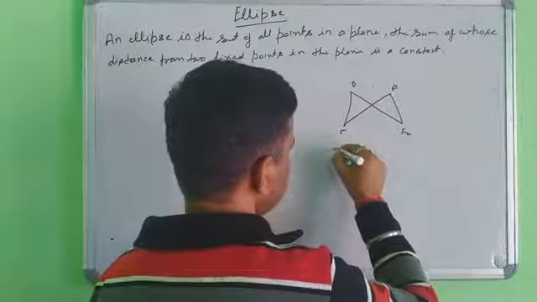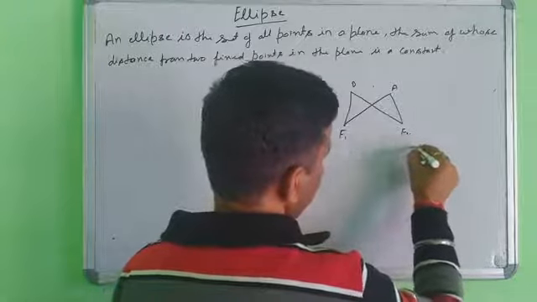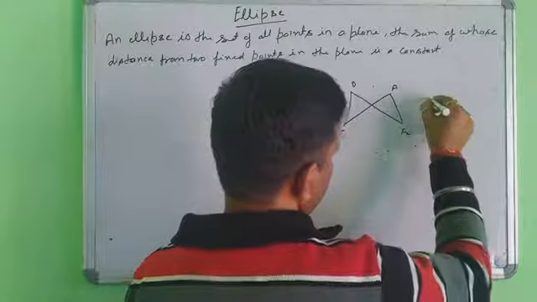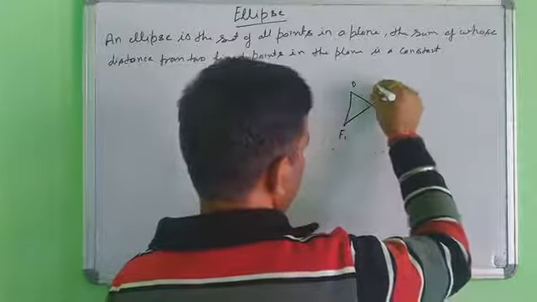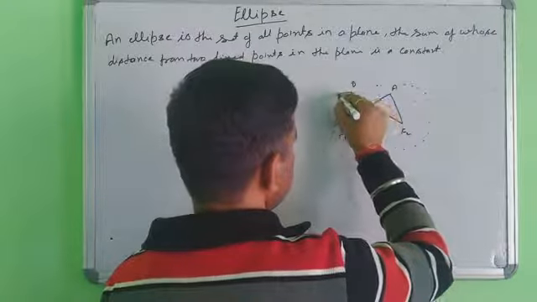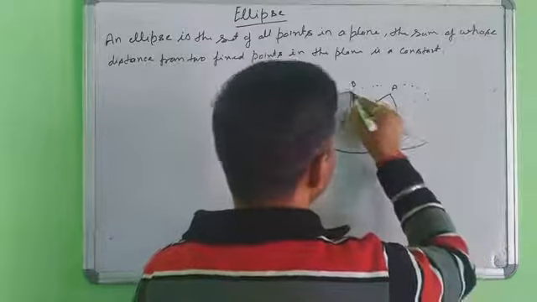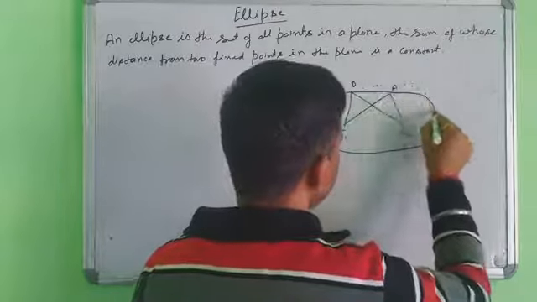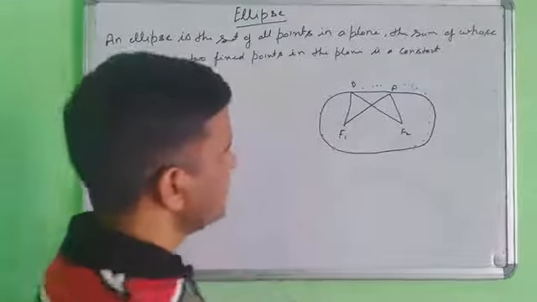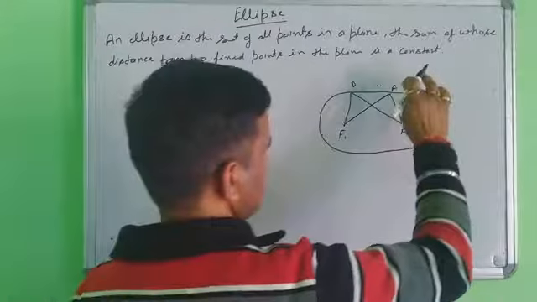Taking more than one point in this way, a figure is formed. It is called the ellipse.